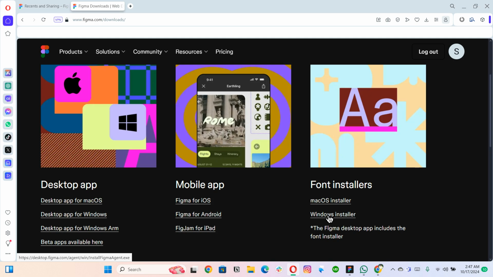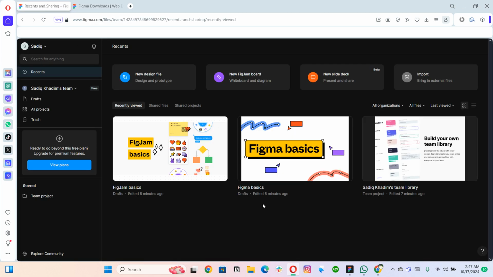It is mandatory, because if you are not downloading it and you try to install a new font and bring that font into Figma, it is never going to happen. So for that purpose, you need to install this. It's again quite similar. You just click on installer, and it's a very lightweight application, so you can simply download it. So here, quickly just going to discuss this.